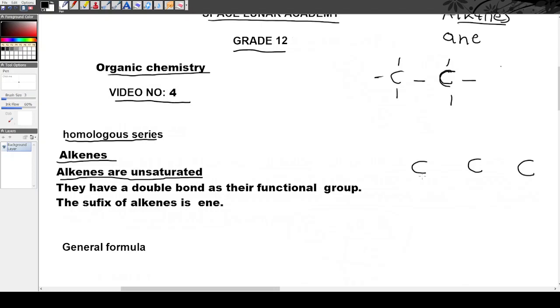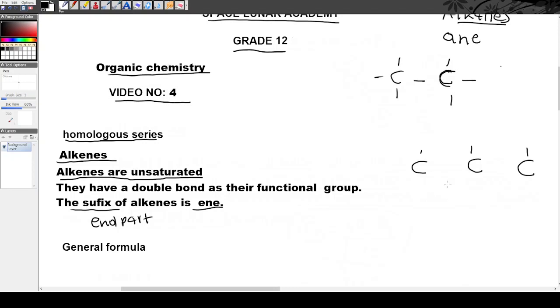Why izawuqala ngo-prop? It's because there are 3 carbon atoms, 1, 2, 3. So these 3 carbon atoms mean it's prop. Because i-alkene izawuphela ngobani? The suffix means the end part. So izawube ingu-ene. So this would be propene.